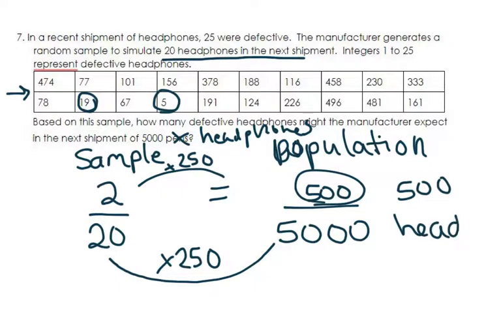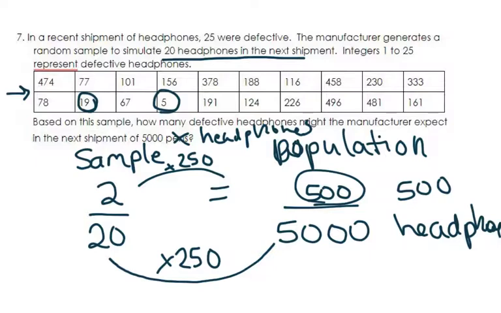The answer is 500, but I just want you to understand that this is a simulation. This isn't like real life. This is just like how many can they expect. And 10% of their headphones being messed up is a large number. So if a company gets this information, they're going to definitely want to do something to help themselves out, right?